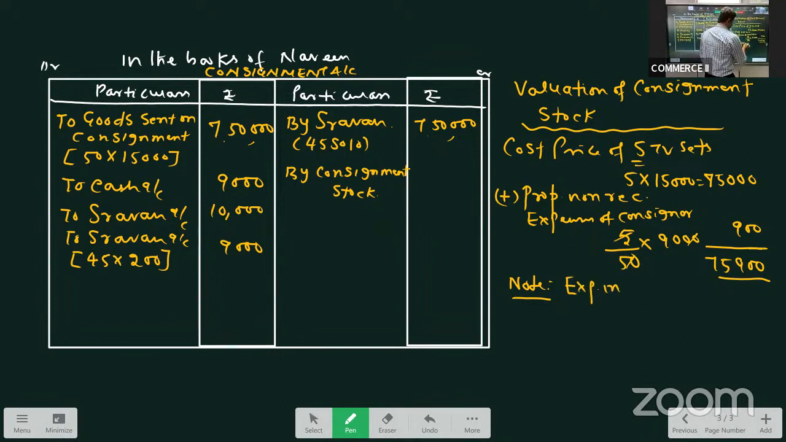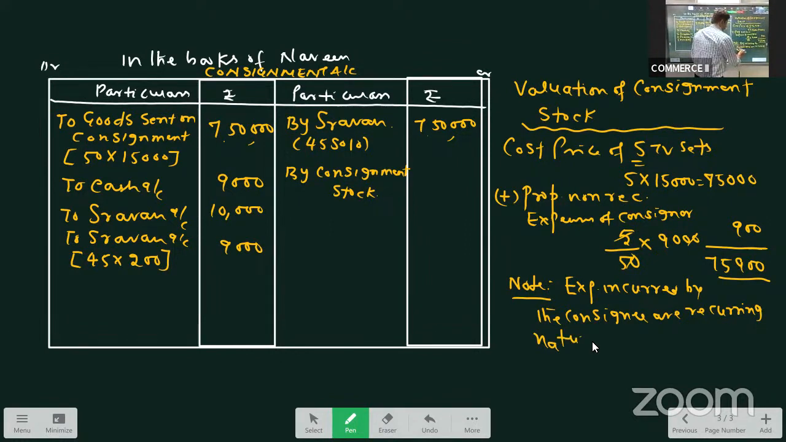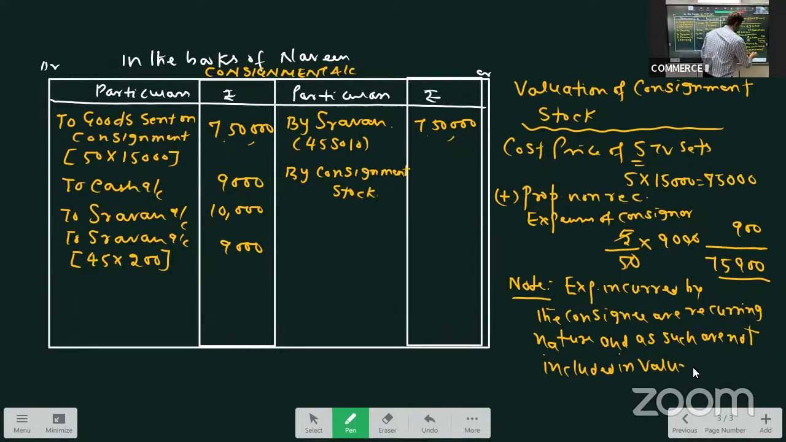Note: expenses incurred by the consignee are recurring in nature and as such are not included in valuation. Right? So 75,900 I'll take on the credit side. Now the problem is complete.